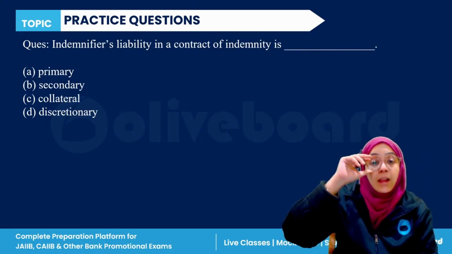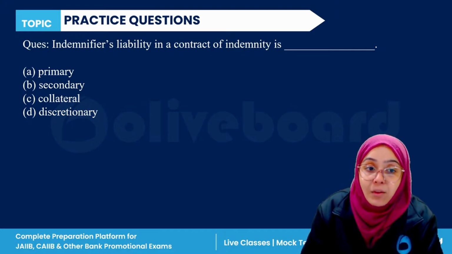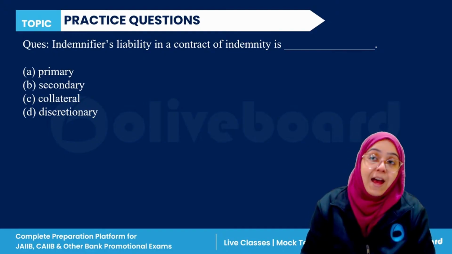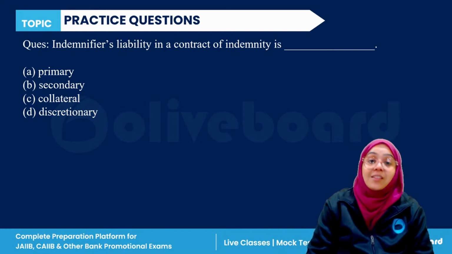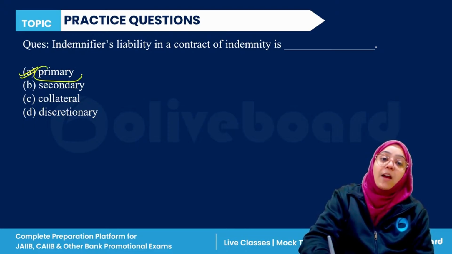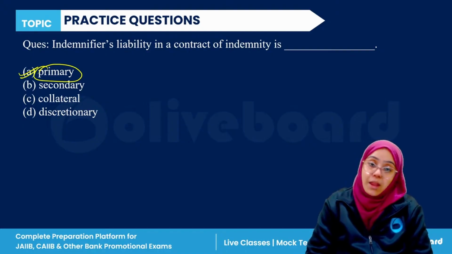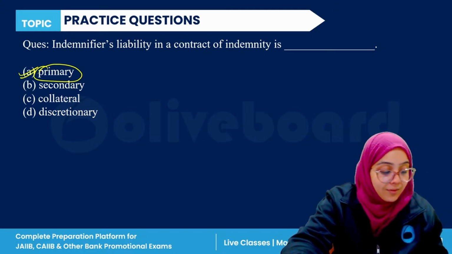Next, the indemnifier's liability in a contract of indemnity is primary, secondary, collateral, or discretionary. As soon as the indemnified suffers any loss, this is the primary liability of the indemnifier, that they have to come in and compensate for the loss. So always remember, in a contract of indemnity, the indemnifier's liability is always primary. So A is the correct answer here. Yes, Hema, Rigved, correct.